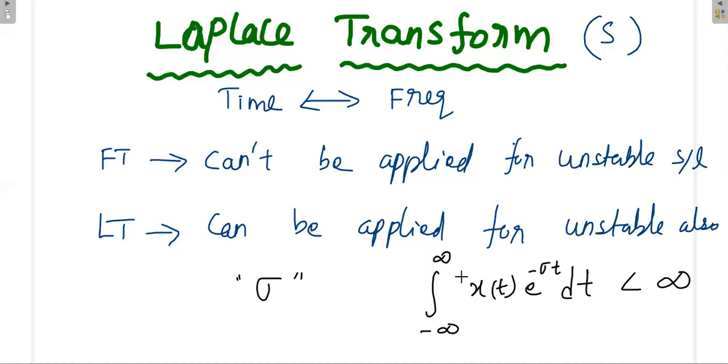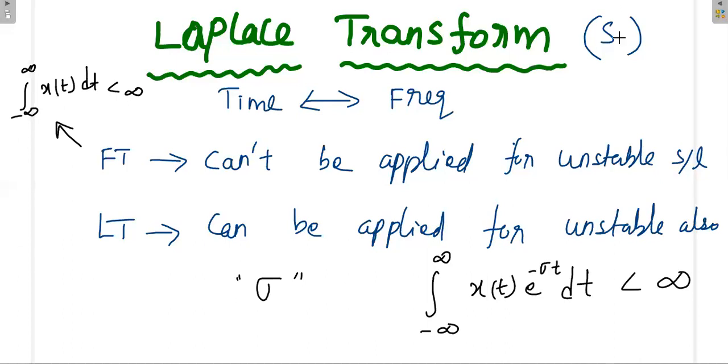So to have a Laplace transform for a particular signal, we always have to satisfy this condition. In the case of the Fourier transform, the condition to write a Fourier transform for any signal was that integration over minus infinity to plus infinity of x of t dt should be finite, less than infinity. Whereas for the Laplace transform, this is the condition.